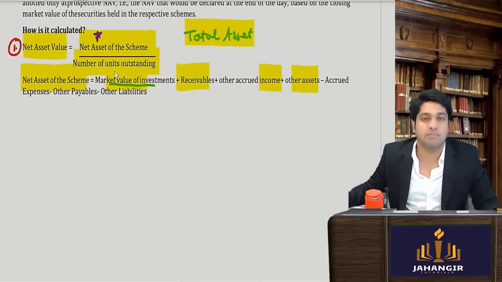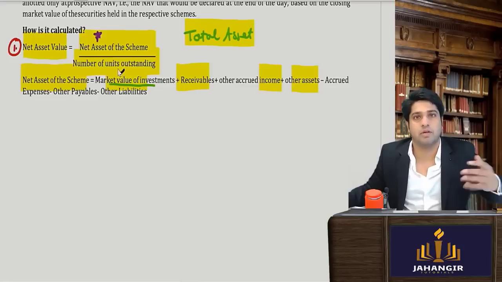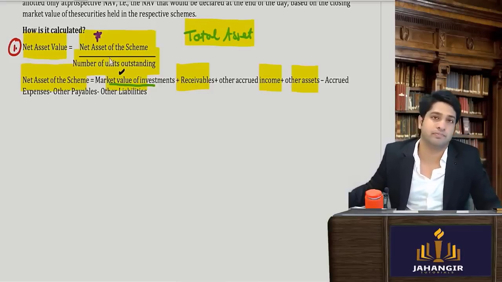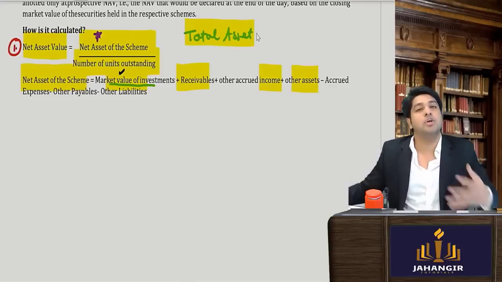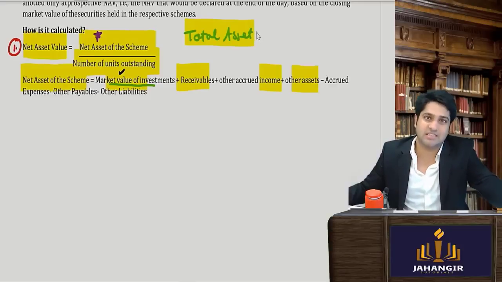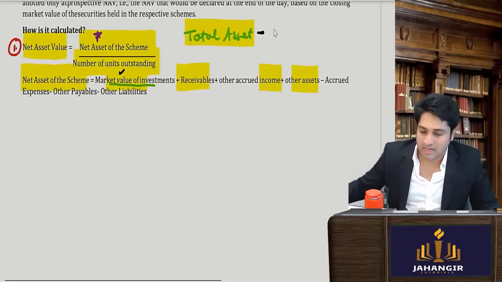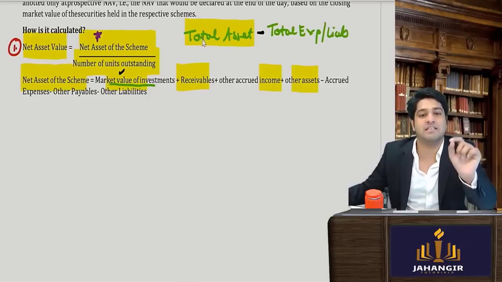So the market value of investments keeps changing. So can I say the total value of total assets also keeps changing? Because if the mutual fund has invested in Tata Motors and the Tata Motors share price has shot up, the mutual fund NAV will also go up. So once you take the total assets, do you think the mutual fund has only assets, or must they be having liabilities also, expenses also? So when I deduct the total expenses or total liabilities, whatever is the net figure is my net assets, yes or no?